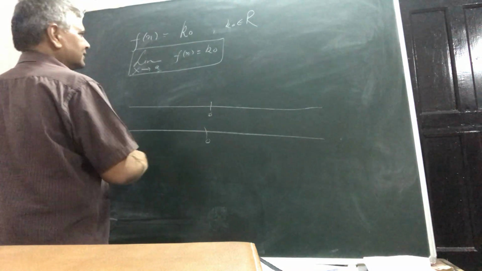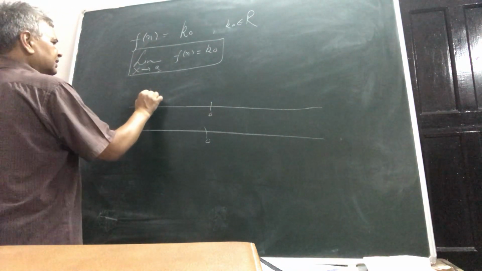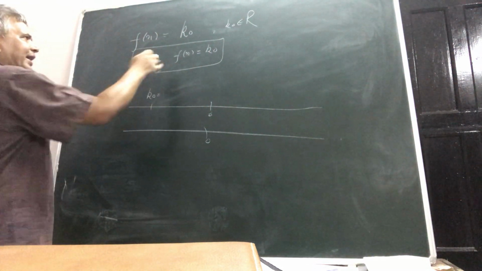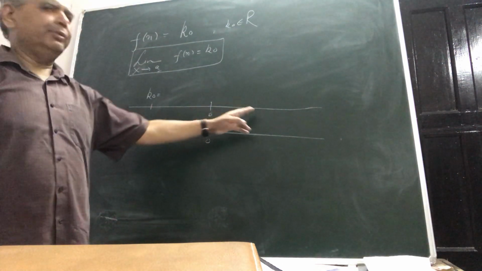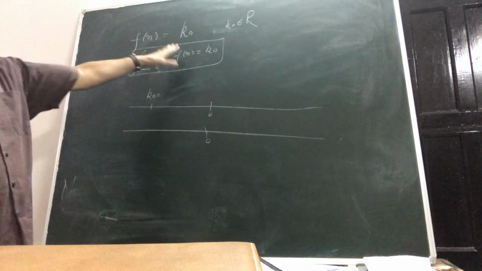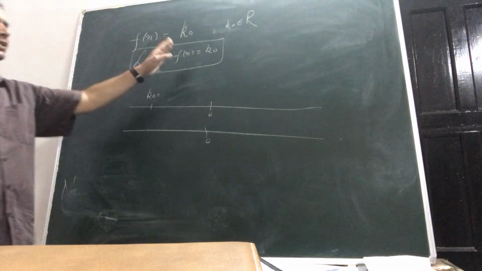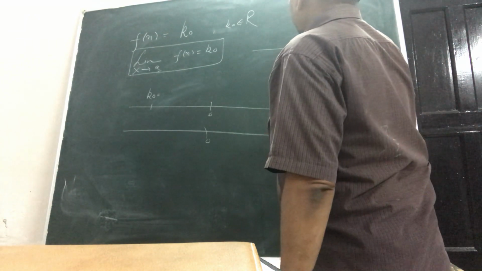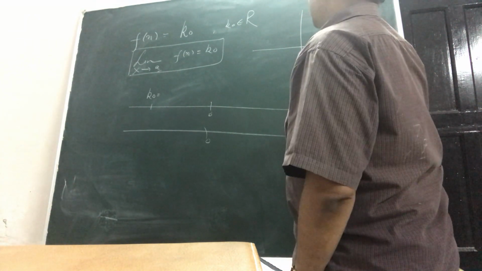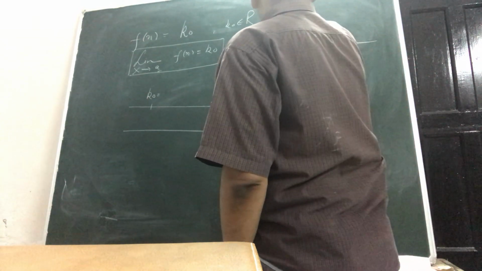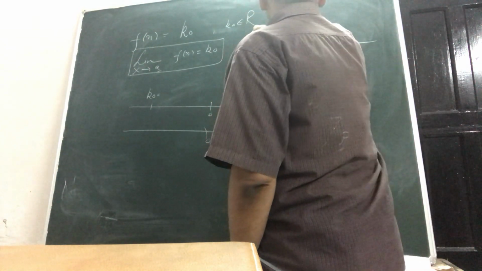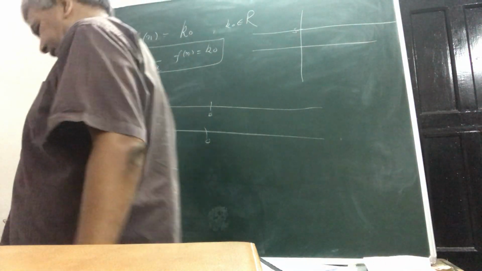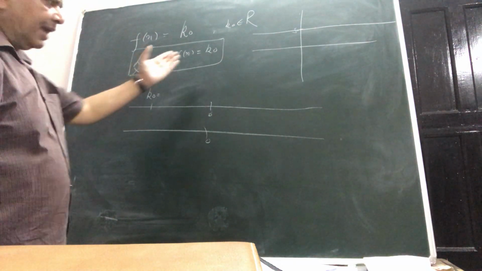I will draw two lines. Suppose my k0 is a number here, say minus 3. I will not fix it, because it could be minus 3, minus 11, 4, root 2, whatever. Any number, because the constant function is defined as f(x) is equal to k0. Its graph will be like this: if it is root 2, you make a right line parallel to the axis. Constant function; there is nothing much to this, these graphs you know.